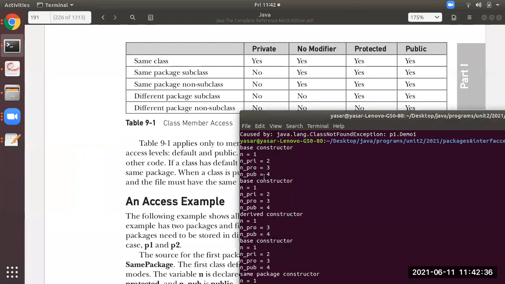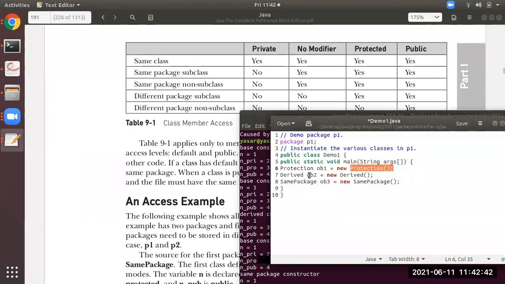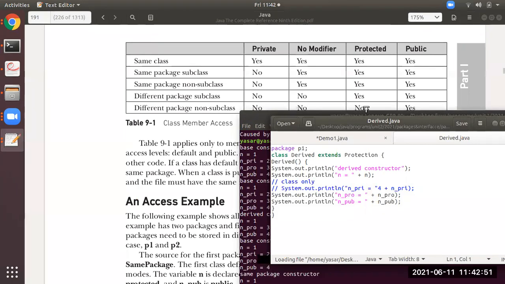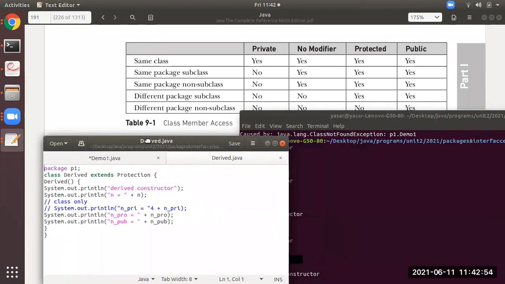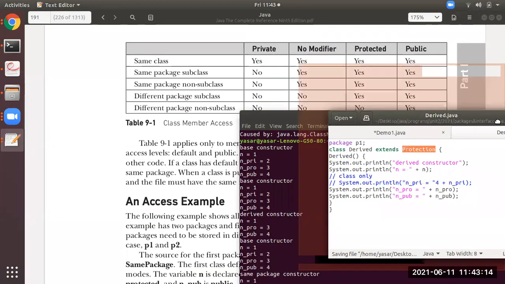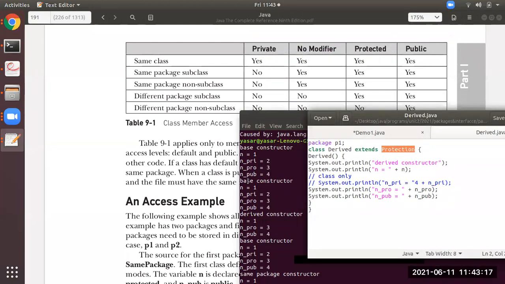Now we will see with the other class. Observe here. The other class is this one, derived, ob2. So I will open that one, derived.java. So in derived.java, you all see here, derive is a child of protection. What is the meaning of this? Derive extends protection means again the constructor of protection will be called, as you can see here.